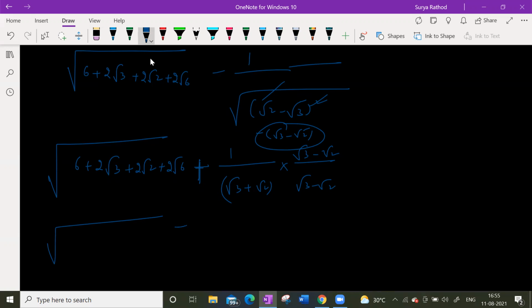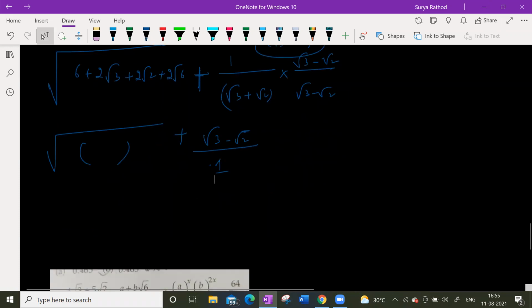This is plus 2. So root 3 minus root 2 divided by a square minus b square, so this will become 1. Now what do we have to do with this? Look.